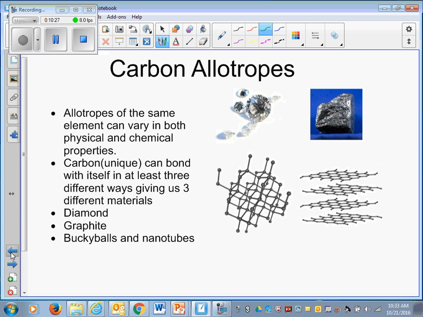Let's talk about, I'll come back to that one. Let's talk about carbon allotropes. First of all, an allotrope, as I said, is atoms of the same element that have different physical and chemical properties just because the atoms are bonded differently. Carbon is very unique. It bonds to other atoms of carbon in many different ways. It can bond to two atoms, three, or four, and that gives us a very unique nature. So we have three allotropes of carbon: diamond, graphite, and buckyballs or nanotubes.